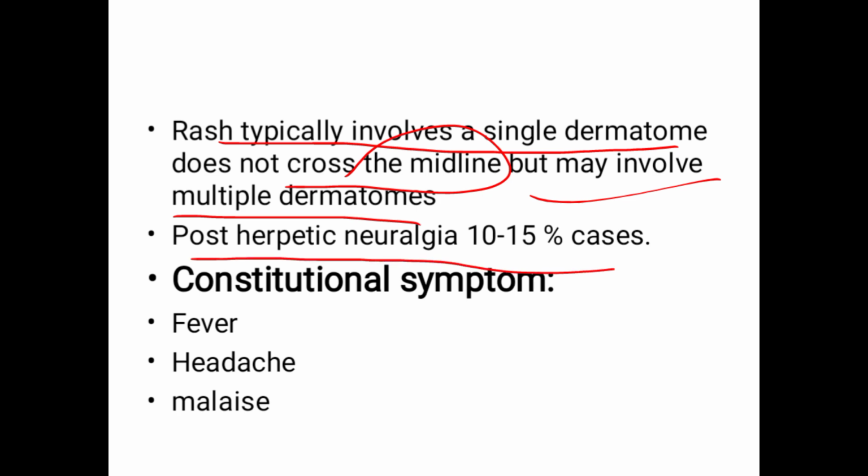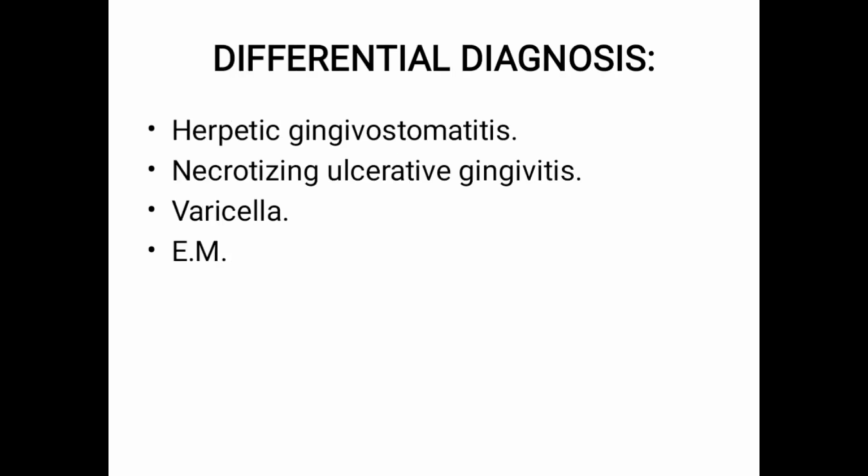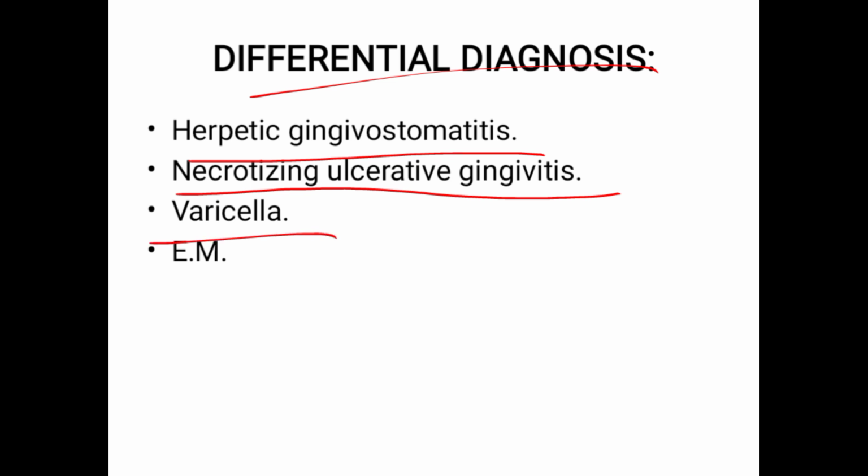Post-herpetic neuralgia occurs in 10 to 15% of cases. The patients who suffer from post-herpetic neuralgia have also suffered from this. Constitutional symptoms are fever, malaise, headache. How do you diagnose it? Clinical criteria. You will do culture and sensitivity, direct fluorescent antibody test, and serology, which is actually PCR. Differential diagnosis: herpetic gingivitis, necrotizing ulcerative gingivitis, varicella, and erythema multiforme.